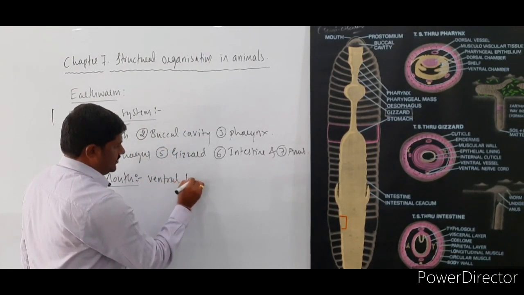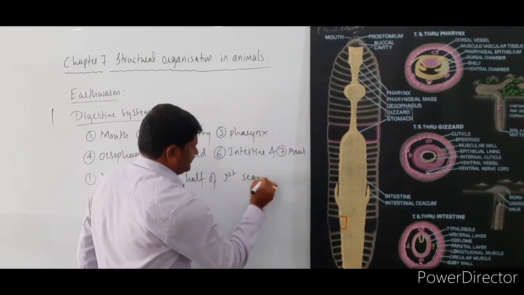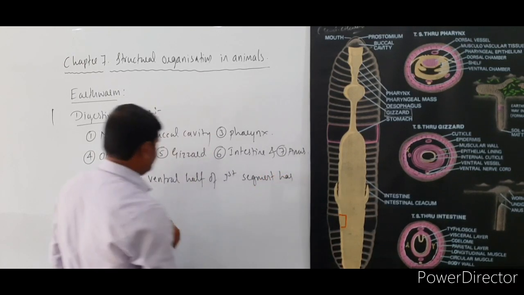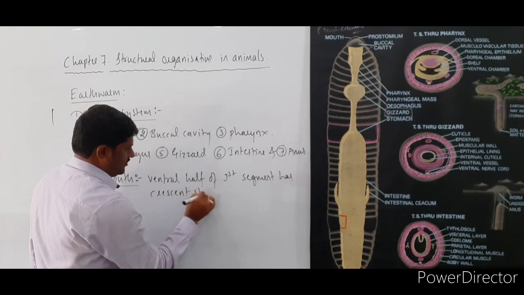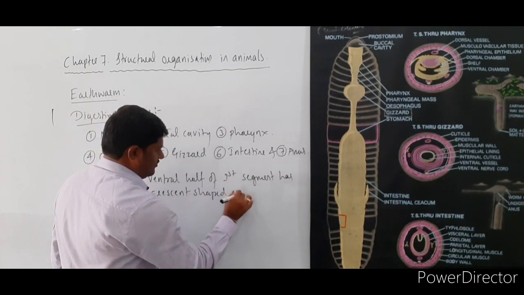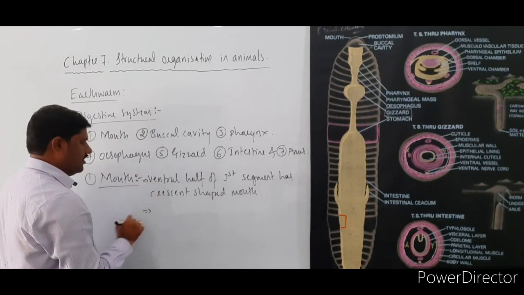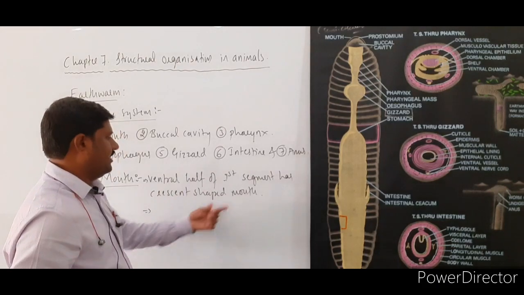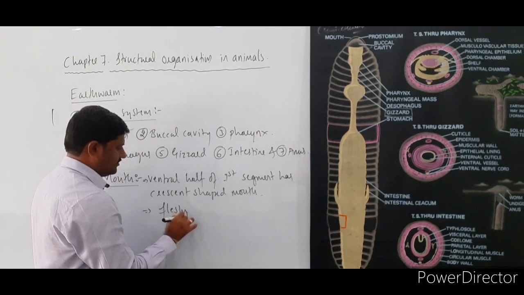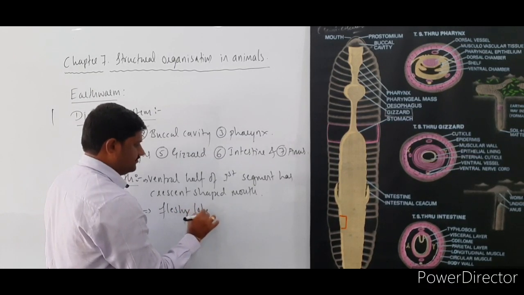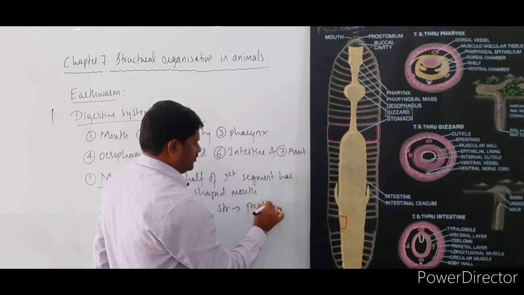And above this mouth there is a fleshy lobe structure called prostomium.